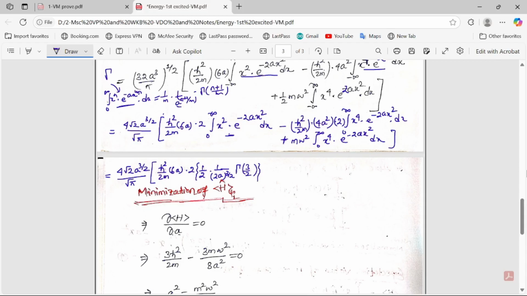Next, here this integration we have to consider. First we have to write the coefficients. h cut square by 2m.